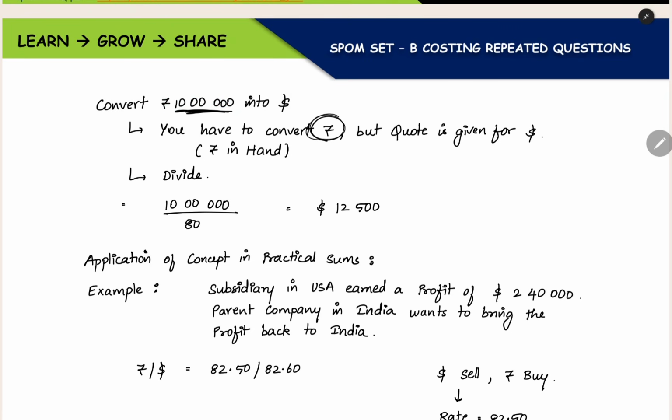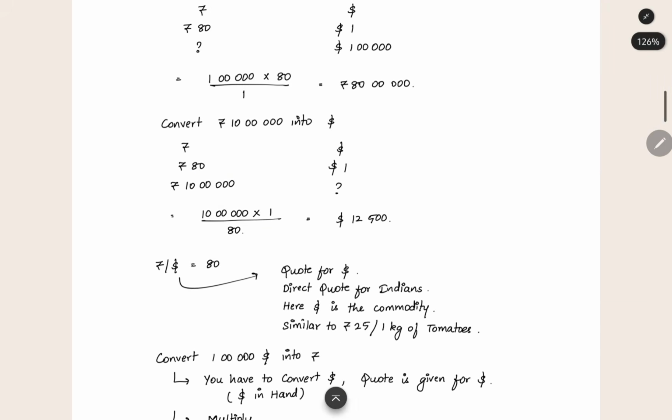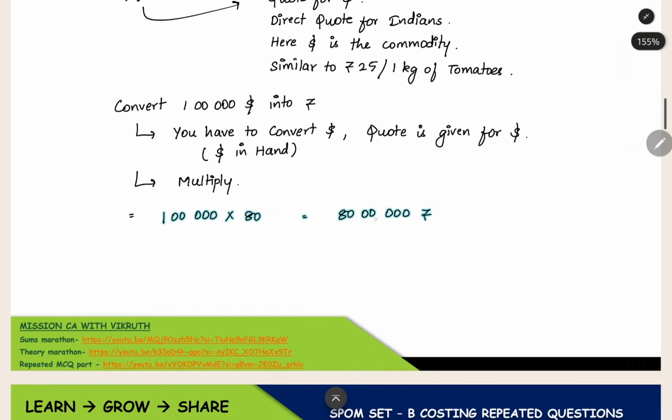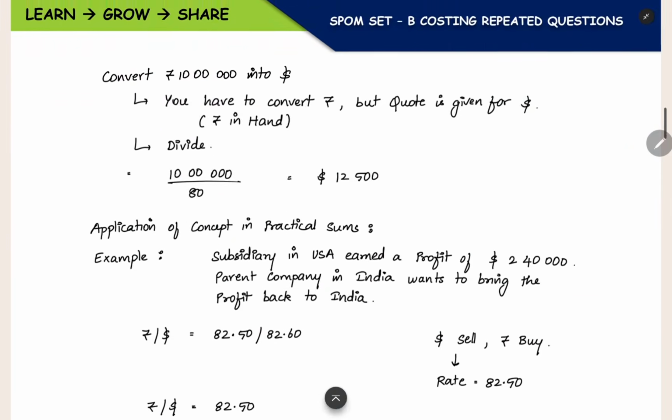You are going to convert rupees, but the 80 they have given is rupee per dollar. That is the quote for dollar. You are going to convert rupees, but the quote is given for dollar, so you have to divide. So 10 lakh divided by 80, you got $12,500. Earlier, using cross multiplication, we got 80 lakhs and $12,500. Now using this shortcut also we are getting 80 lakhs and then $12,500.